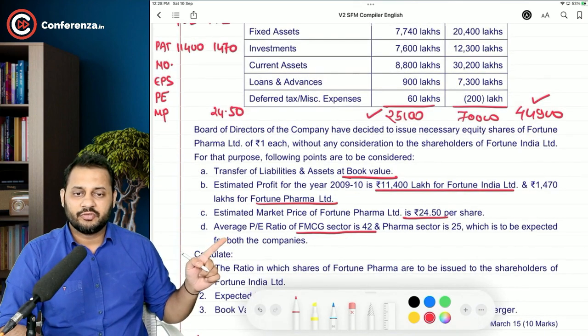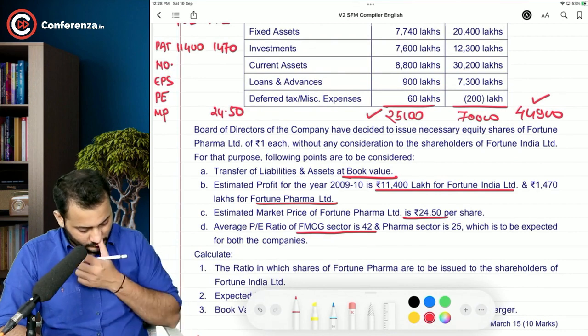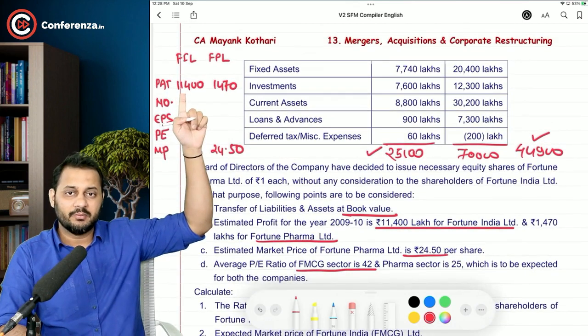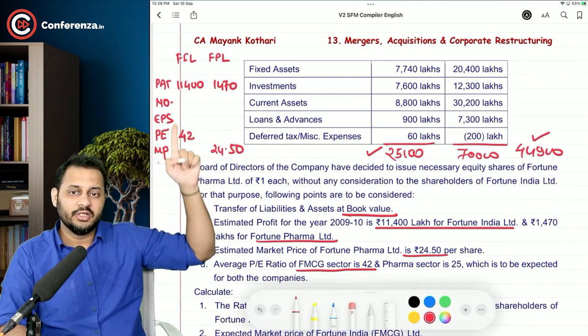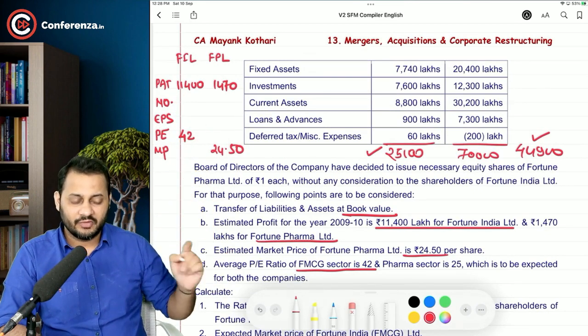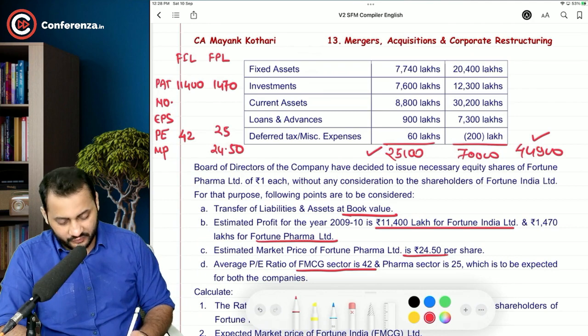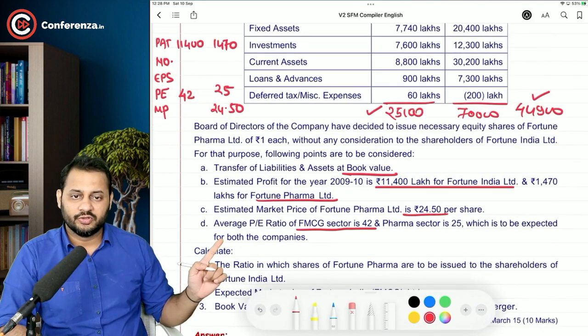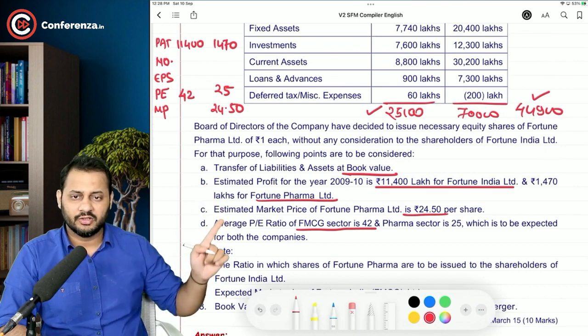Average PE ratio of FMCG sector is 42. So PE ratio of FMCG, which is now handled by Fortune India Limited only, is 42, and that of the pharma sector is 25. Okay. Which is to be expected for both the companies. Now we have written all the values.